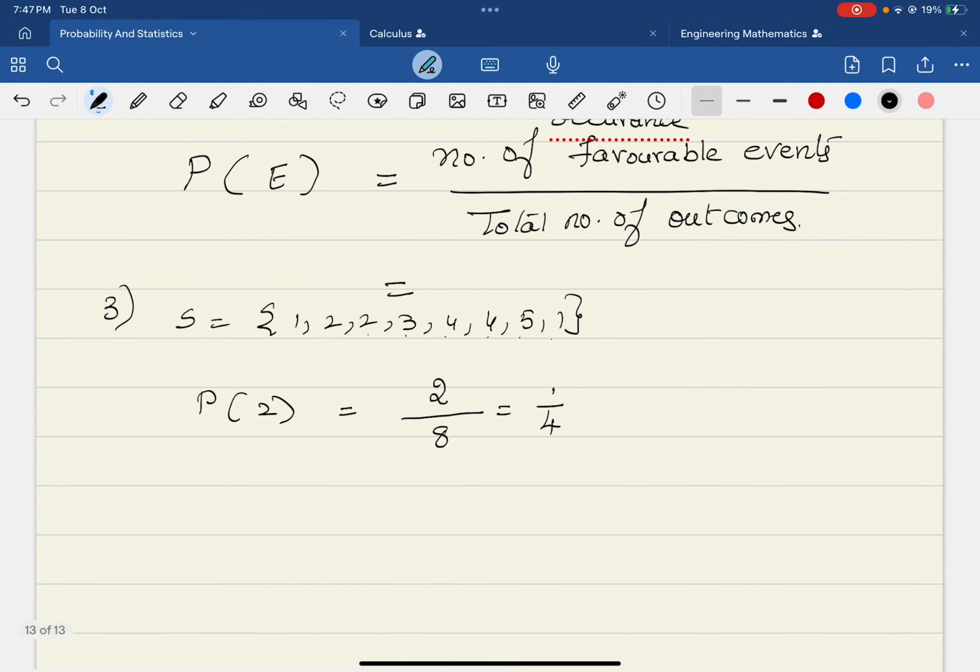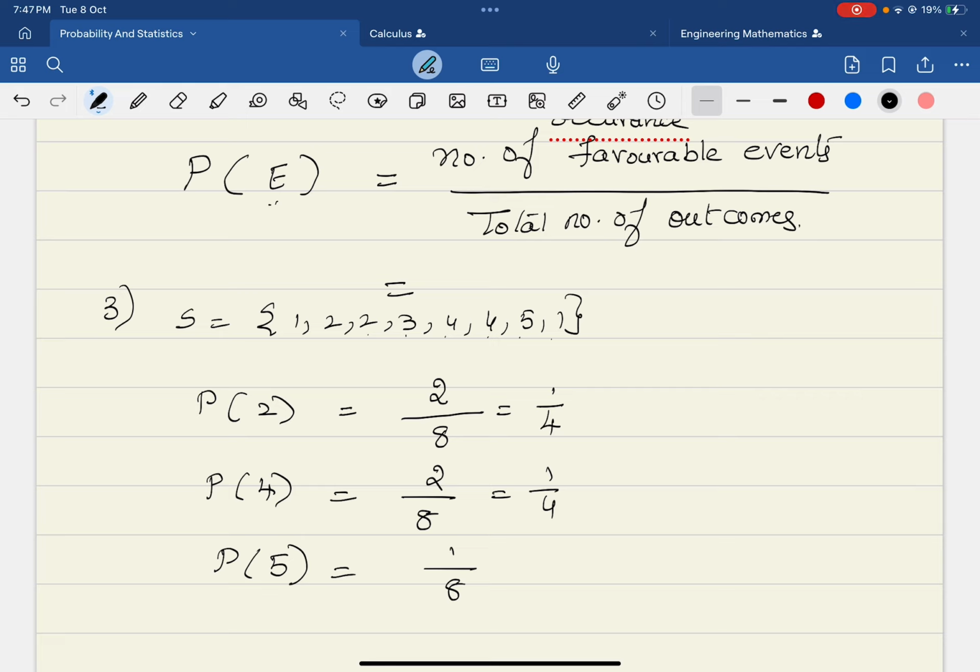And what is the probability of getting 4? 4 appears here 2 times, again over 8, so it is 1 over 4. Similarly, what is the probability of occurring 5? The appearance of 5 is only 1 time, so it is 1 over 8. I hope you could understand now how to write down the definition: the number of favorable events E over the total number of outcomes. That is the classic definition.